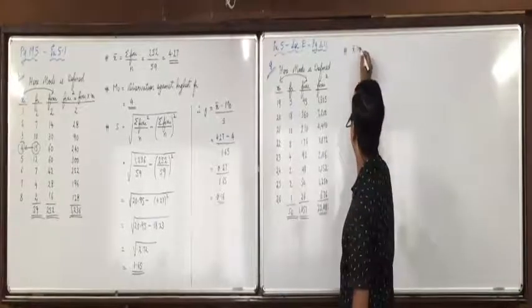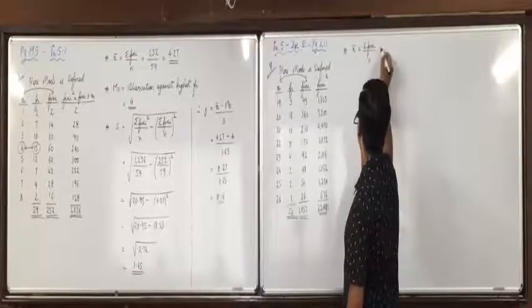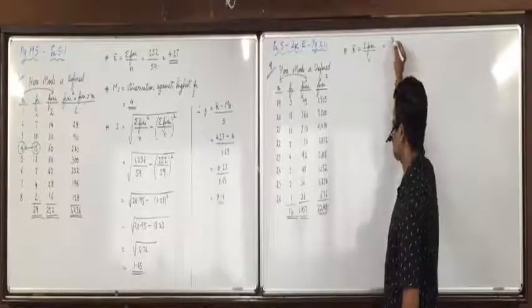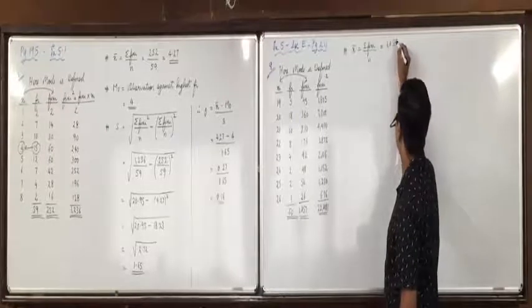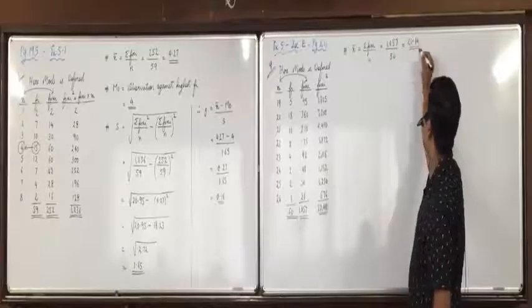X bar is equal to summation Fixi upon n, 1057 upon 50. Yes, it's around 21.14. All are clear with this?